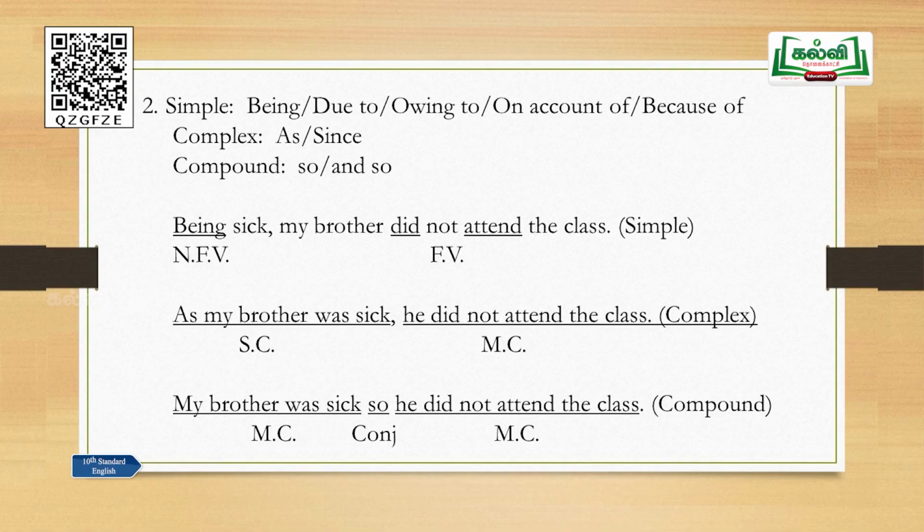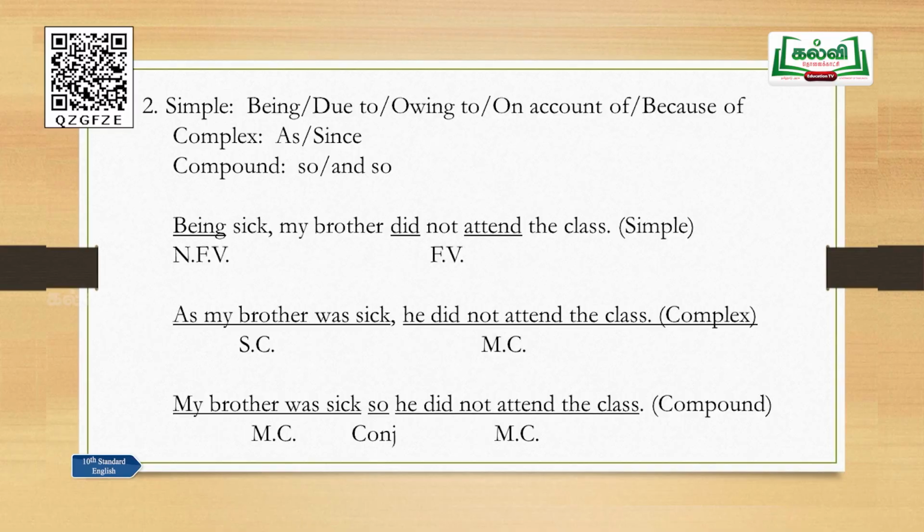How will you change this into a complex sentence? Again, being sick, this is a non-finite verb. Change the non-finite verb into a finite verb, so what will happen? The phrase will become a clause. So you will get two clauses. So you will have a complex sentence when one is the main clause and the other one is a subordinate clause. So that is a rule. Being sick, and being is just changed into was. Why isn't it is and why is it was?